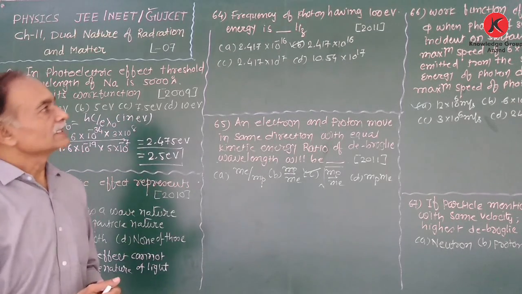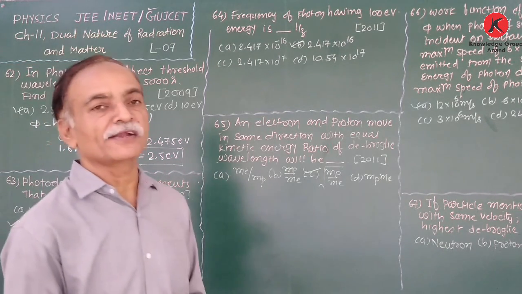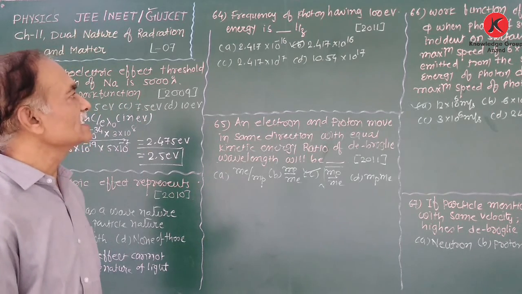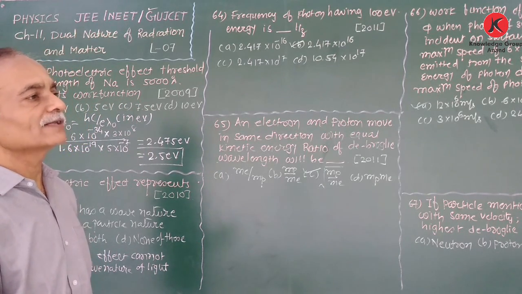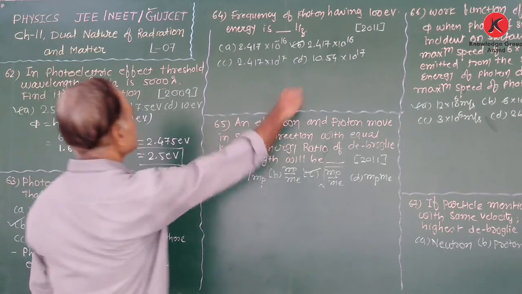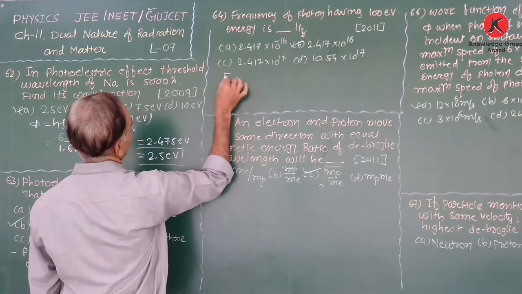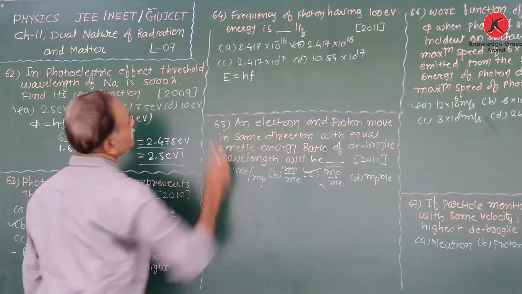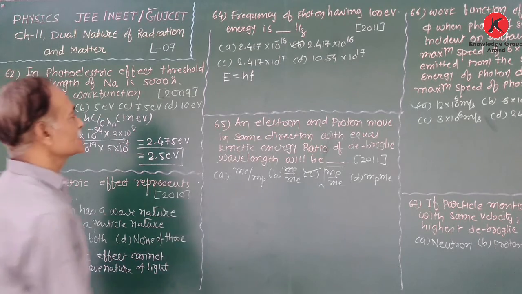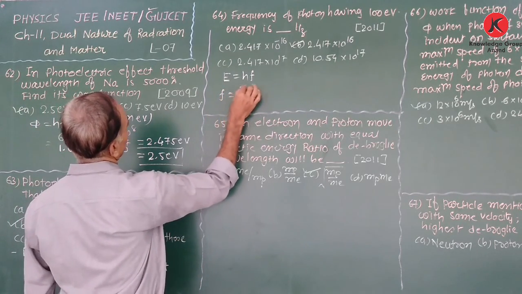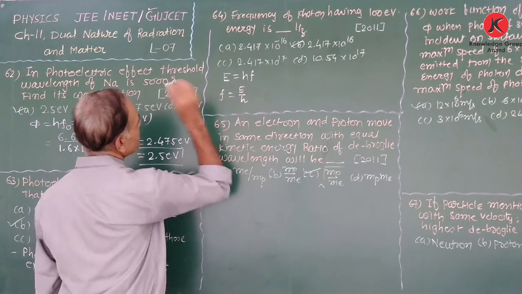Now the next: the frequency of a photon having 100 electron volt energy is how much? We have to find out the frequency. We know that the energy E is equal to hf. We require the frequency, therefore f is equal to E upon h.